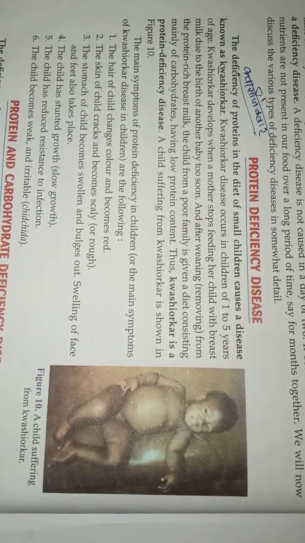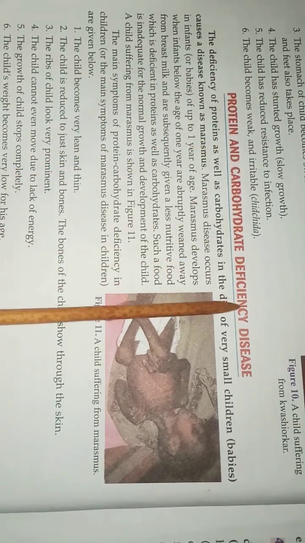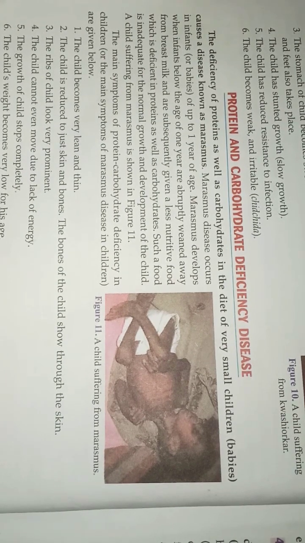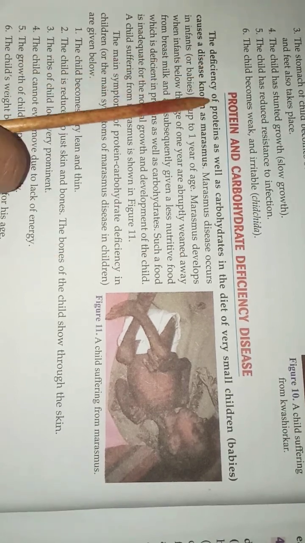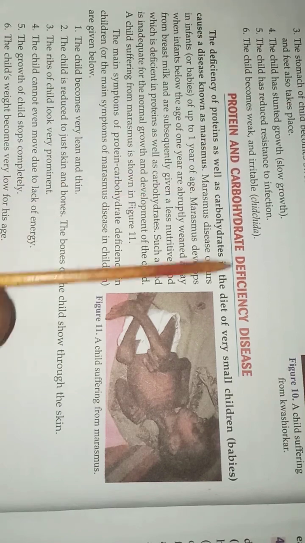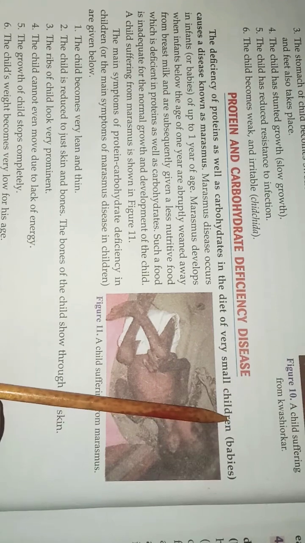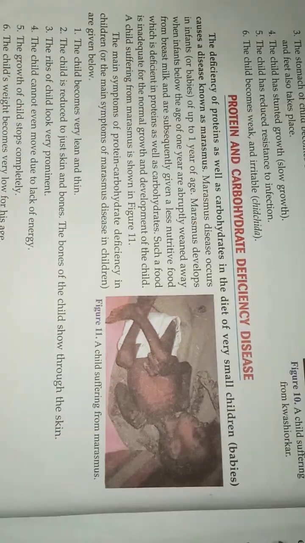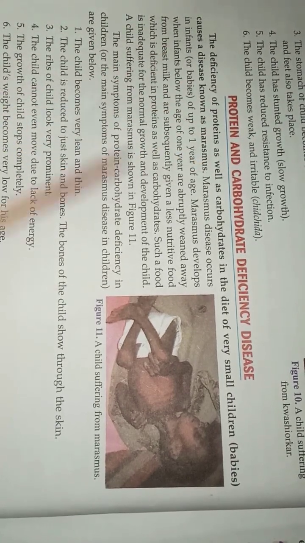Now our next topic is protein and carbohydrate deficiency disease, meaning the disease caused due to lack of protein and carbohydrate. So now let's see what it is. The deficiency of protein as well as carbohydrates in the diet of very small children like babies causes a disease known as marasmus.